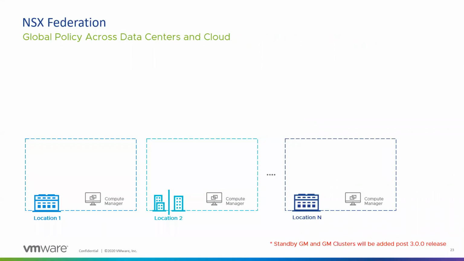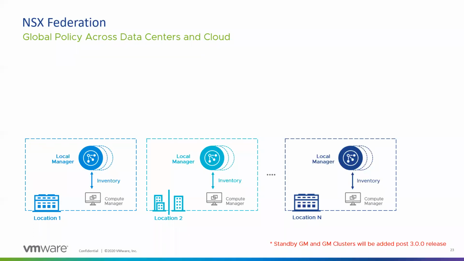Let's take an example. Let's say you have 3 locations: location 1, location 2, and up to location N. On every location, you have a local manager, or a cluster of local managers. There are 3 nodes, or it's a user choice to deploy just 1 node. However, VMware recommends deploying a 3 node cluster for the manager and the controller.